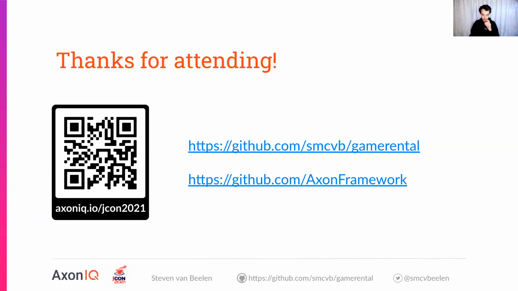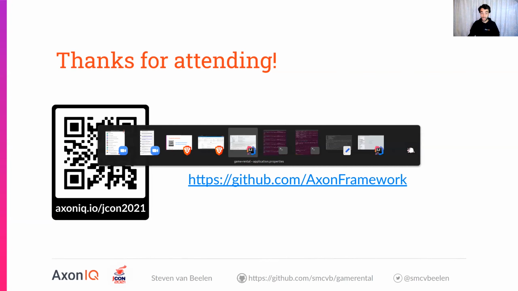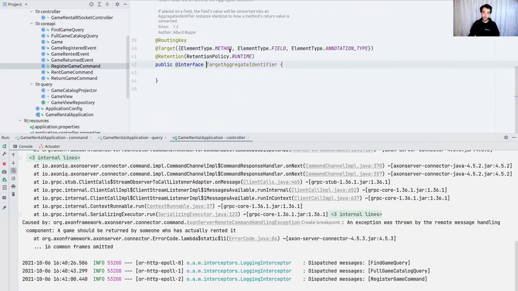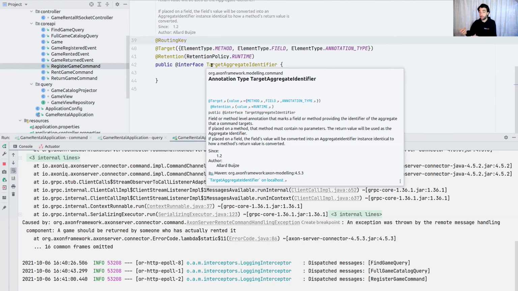Good question, Bill. Is consistency managed by Axon Framework? And thanks, Simon, I've definitely done my best. So consistency-wise, what the framework does is consistently route your commands in a distributed fashion. It uses consistent hashing under the hood to look at, in this case, the target aggregate identifier, so that annotation doubles as a routing key annotation. I can actually show this. If I go to the command and click the target aggregate identifier, you see it's meta-annotated with routing key. By default, Axon's command bus uses an annotation-based routing key resolver to see what field to base the consistent routing on.